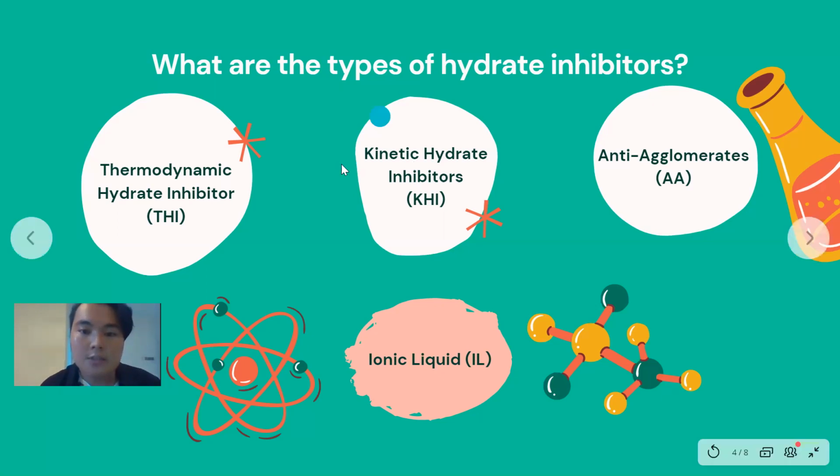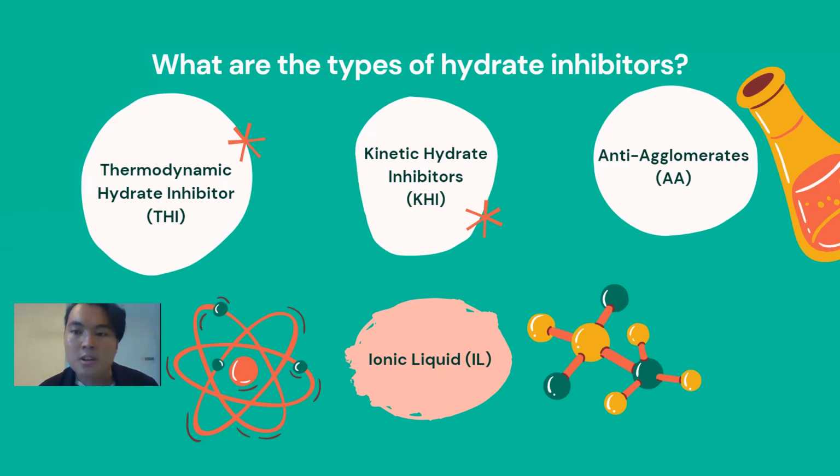And while anti-agglomerate doesn't act like kinetic hydrate inhibitor, instead, anti-agglomerate prevents the accumulation of hydrate. KHI prevents the formation of hydrate, and anti-agglomerate prevents the accumulation of hydrate, which means hydrates will still form when you use this dosage, but they will not accumulate. So it prevents the problem of clogging, but it doesn't solve the problem of pressure loss because there are solids in the pipeline, and with solids, you will decrease the pressure.